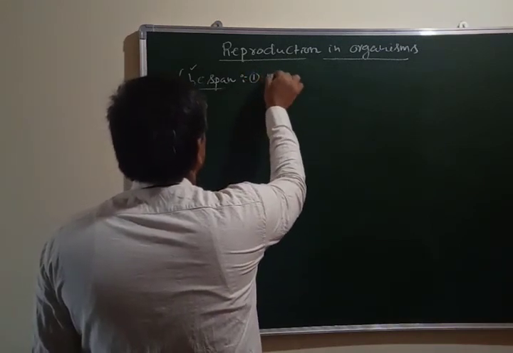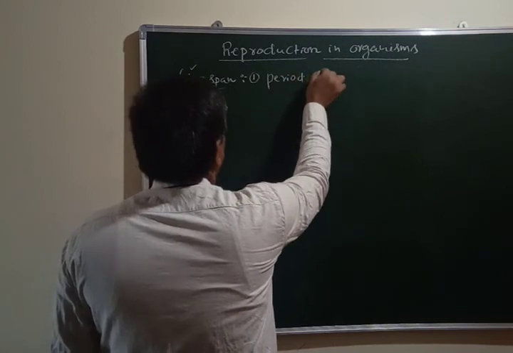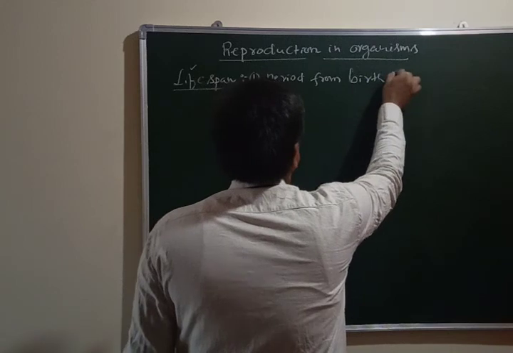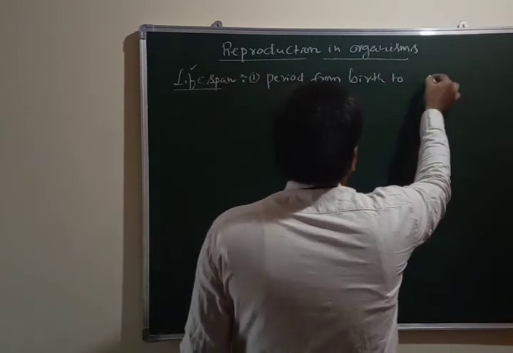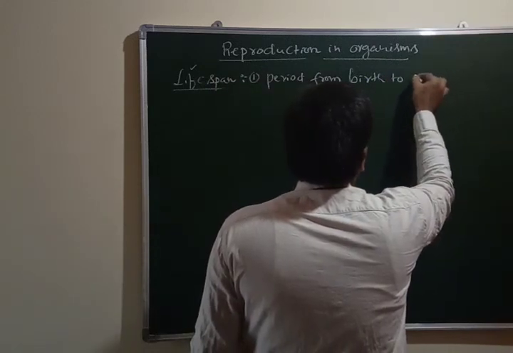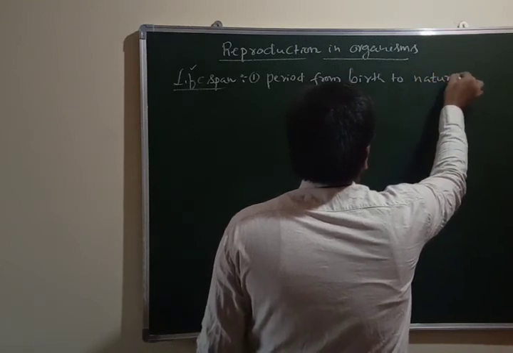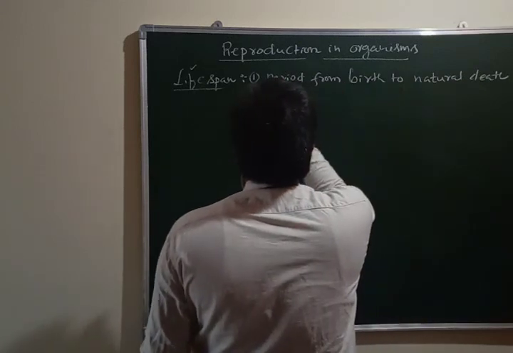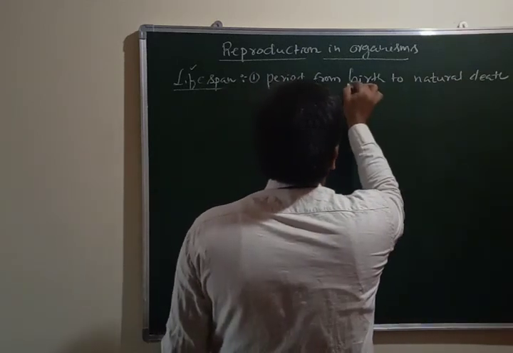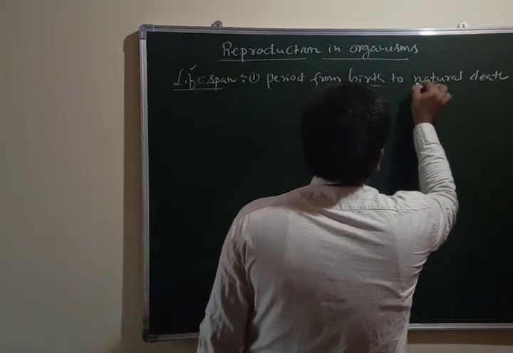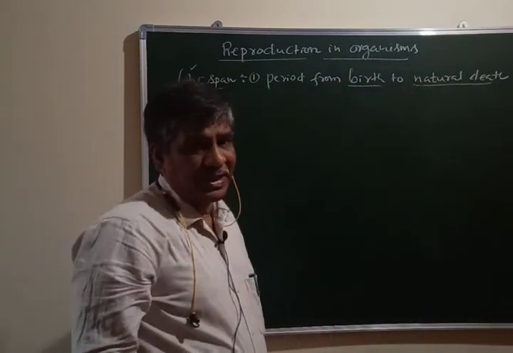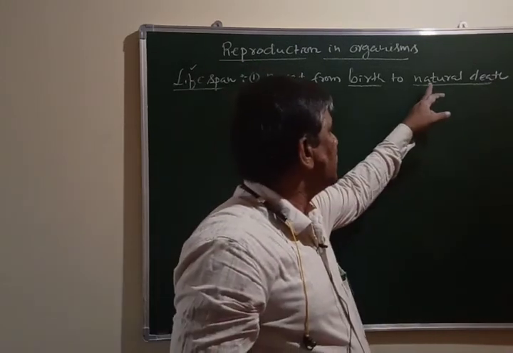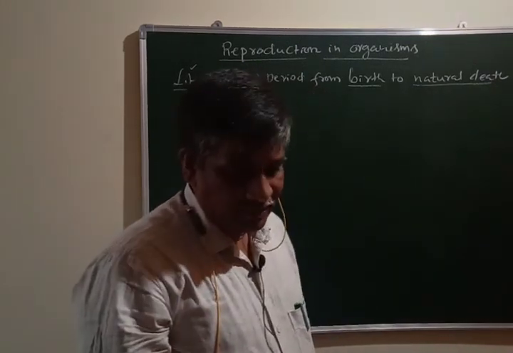Lifespan is a period from birth to natural death. Natural death. So this is the definition for lifespan. So you have to understand the meaning here. Birth to natural death. I did not say only death. Instead of that I used the word natural death.